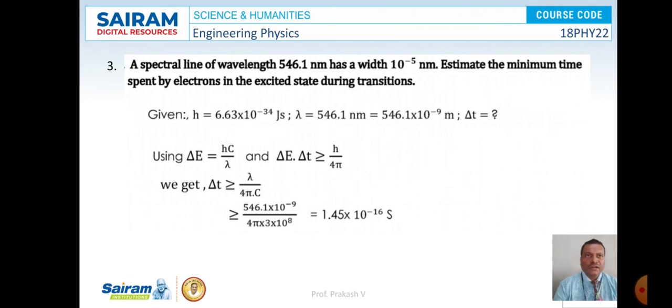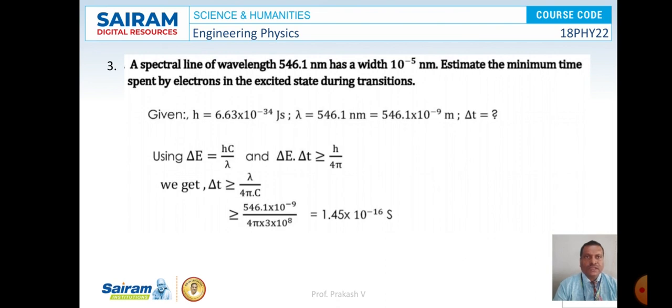A spectral line of wavelength 546.1 nanometer has a width of 10^-5 nanometer. Estimate the minimum time spent by electrons in the excited state during transitions. Here h is 6.63 × 10^-34 joule second, λ is 546.1 nanometer, and what is Δt?